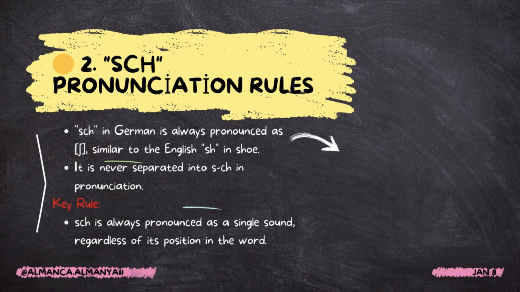Number 2: SCH pronunciation rules. SCH in German is always pronounced as sh, similar to the English sh in shoe. It is never separated into s-c-h in pronunciation. Key rule: SCH is always pronounced as a single sound, regardless of its position in the word.